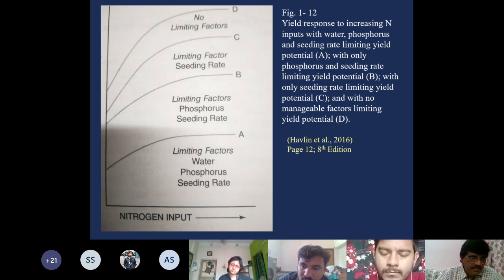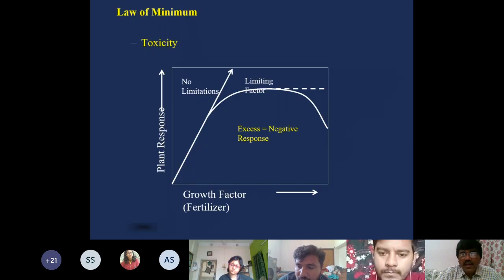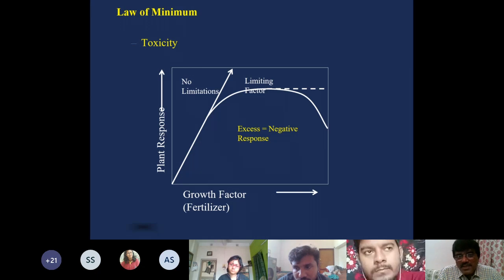And it is not only in case of minimum or lowest supply, but sometimes you have supply in excess also. So this law of minimum can be extrapolated towards toxicity. Certain nutrients may be accumulated in more concentration than required.